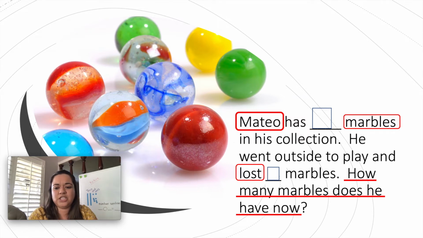Now, my question is, once we have our numbers, can I say this? Listen carefully. Can I say, Mateo has 5 marbles in his collection. He went outside to play and lost 8 marbles. How many marbles does he have now? Can we say that?